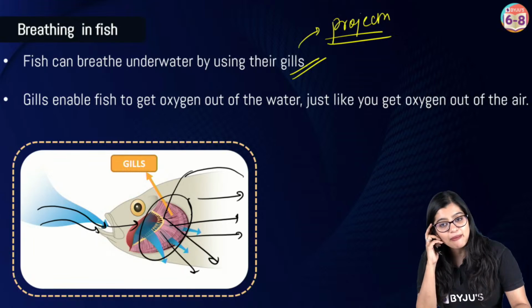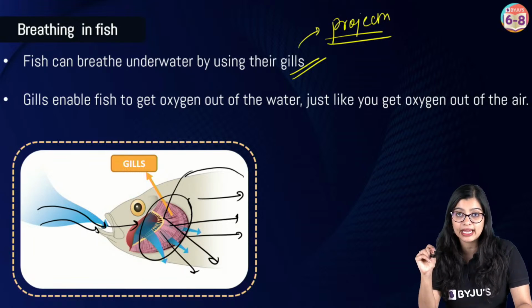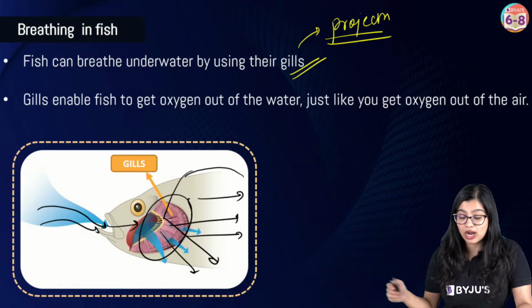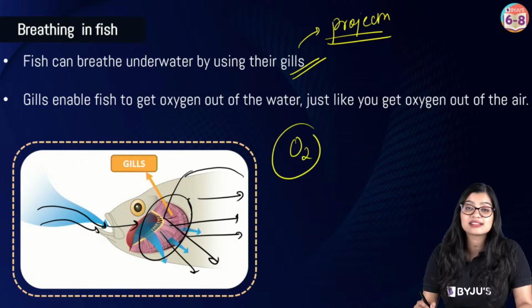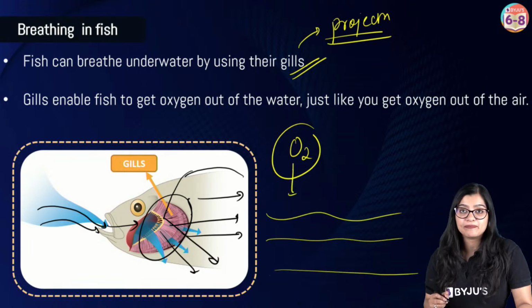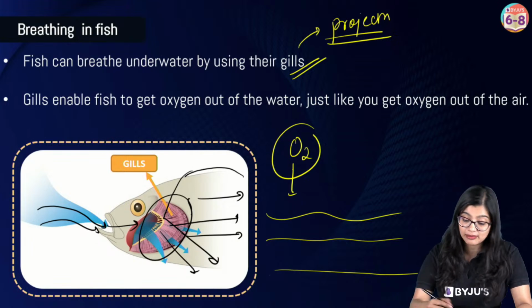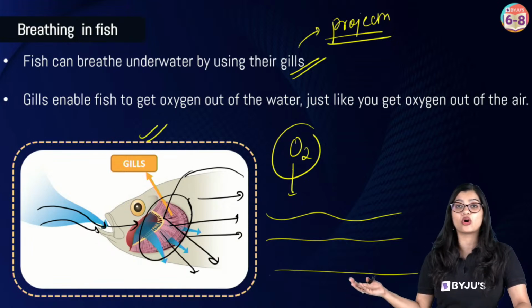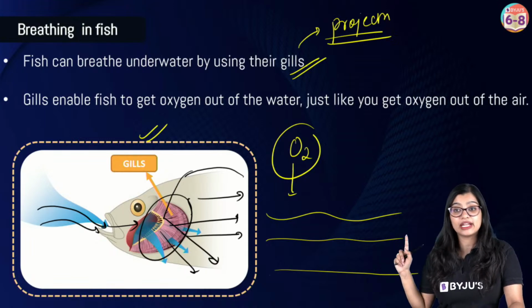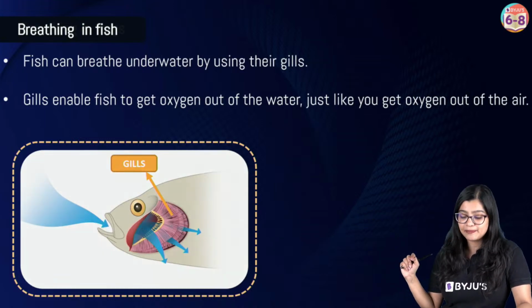Yes? Ma'am, why don't they have a structure like human beings? Because if you see, in the case of fishes which are found underwater, oxygen does not exist as a gas. Rather, this oxygen is found dissolved in water. So they need a mechanism that is going to help them take this oxygen all the way from the water. That is one point that you need to understand, right?